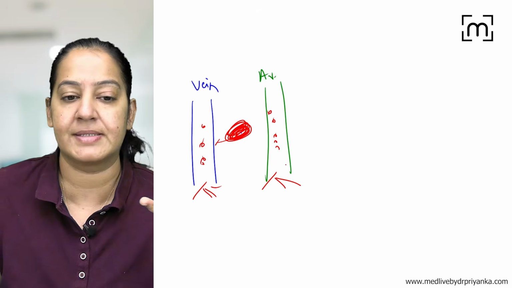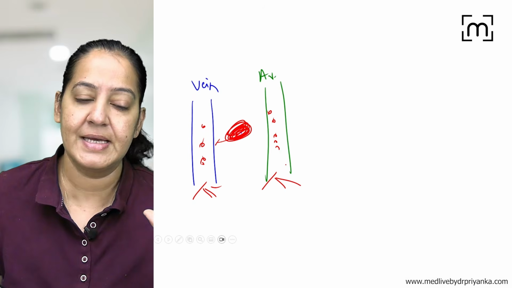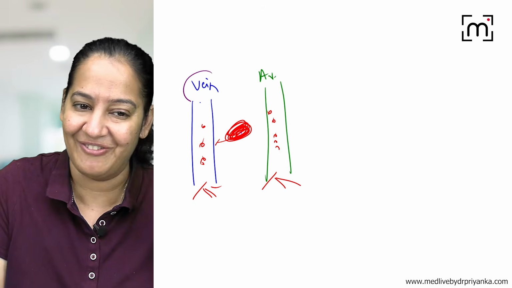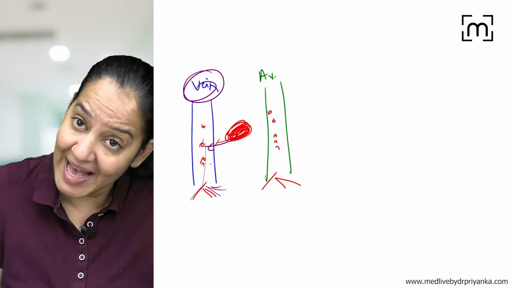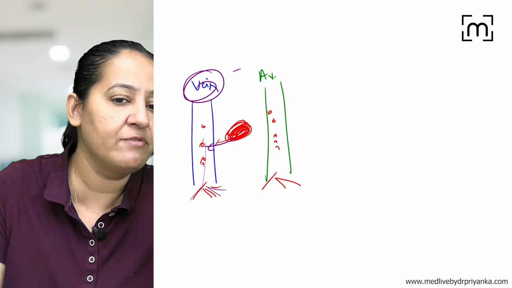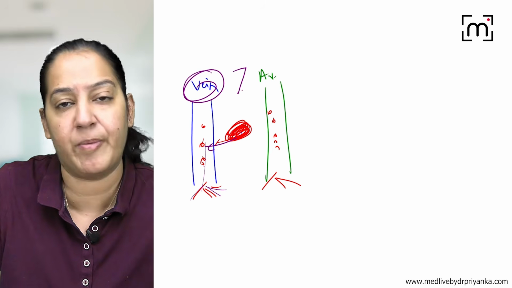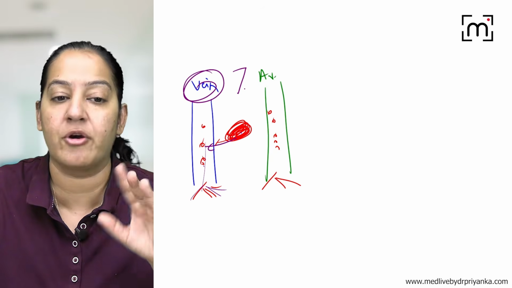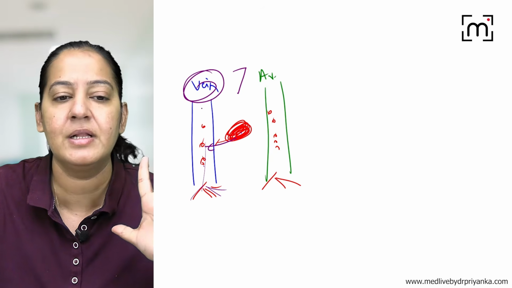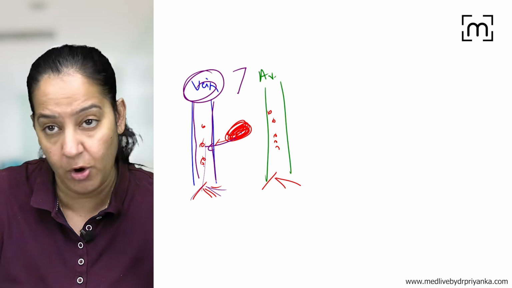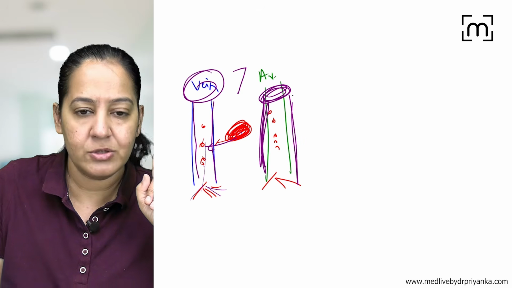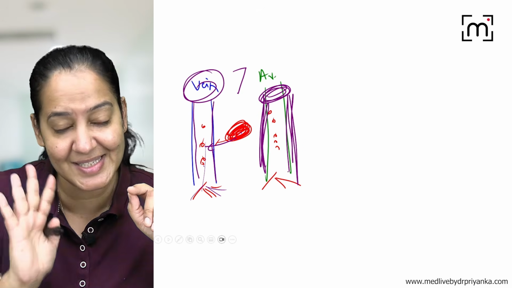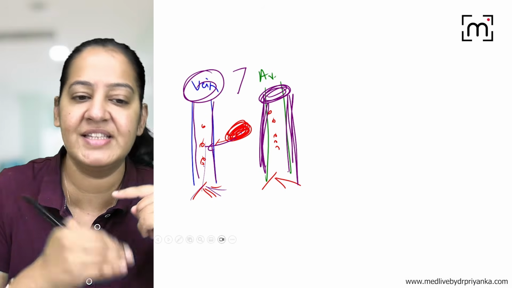So it's common sense. What is the preference of the tumor cells? The preference is the vein. The answer is the vein. So tumor cells prefer to enter the vein and spread to multiple organs as compared to artery. So spread via the venous route is more common as compared to artery. The reason is very simple. Veins have a thin wall, but the artery has a very thick wall. So tumor cells will get resistance in the artery, but in the vein they can easily penetrate.